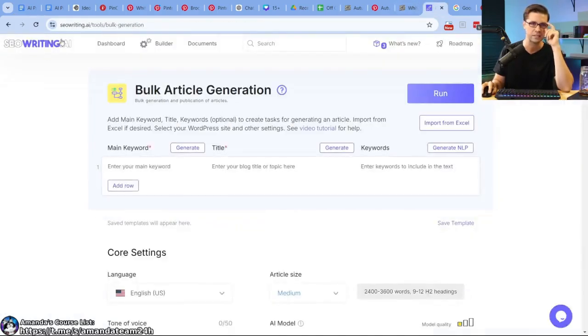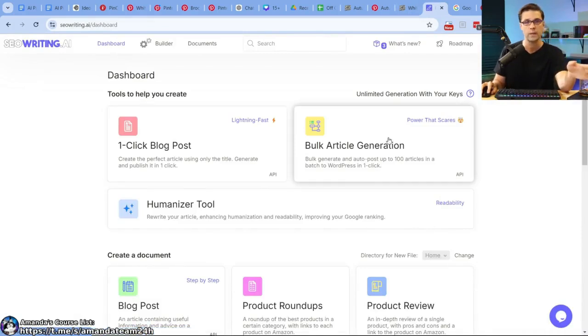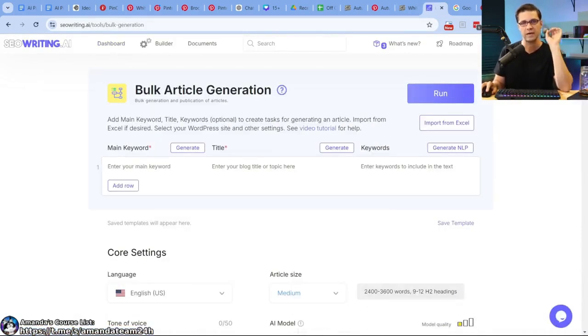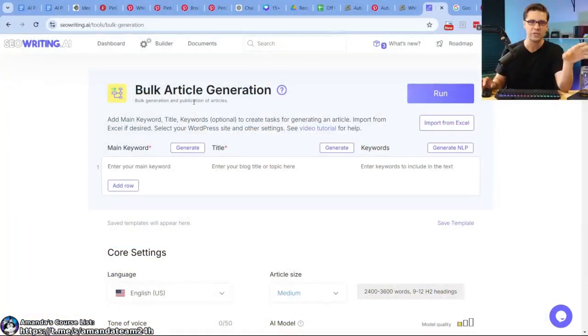SEO Writing has the singular, which we just went into, but it has bulk article generation. This is how we are uber efficient. We can do 100 articles at a time. Crazy, crazy, crazy. And because we can do 100 at a time, we should be very cognizant. We should pick and choose what we're going to do wisely. We don't want to waste resources.